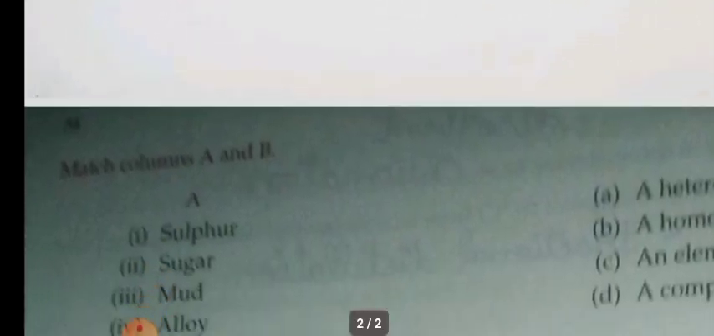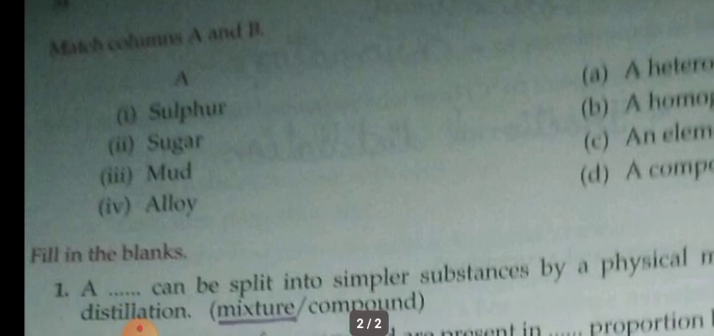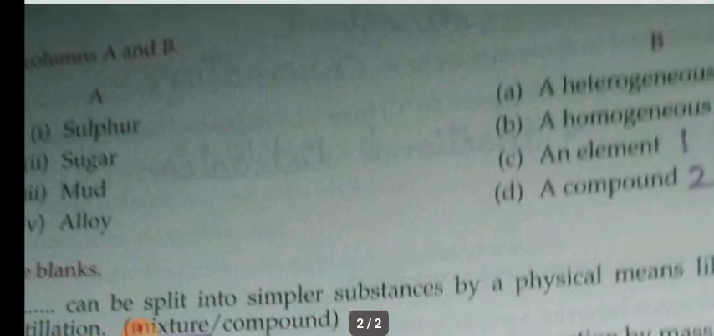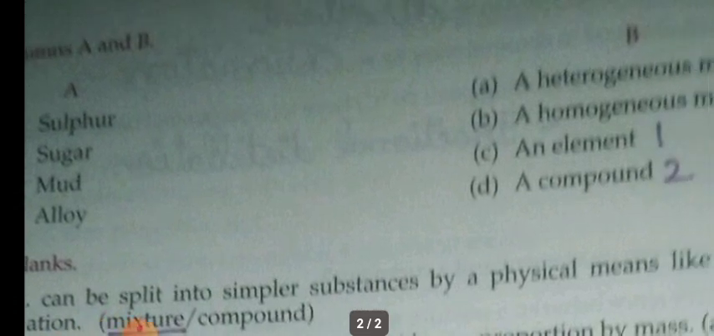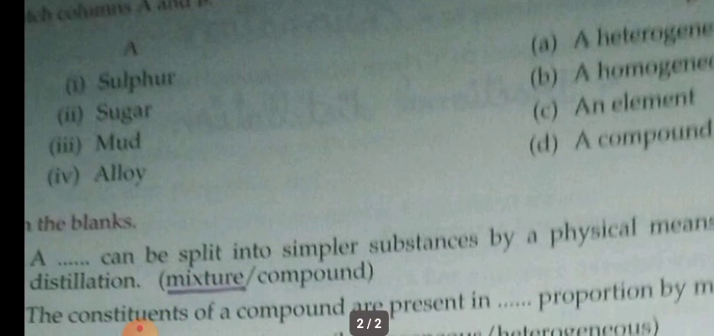Okay, children. So this is about choosing the correct answer. Now shall we revise the match the following? Yes, the first one is sulfur. What is sulfur? Sulfur is an element. Sugar. Sugar is a compound because it is made up of hydrogen, carbon and oxygen.